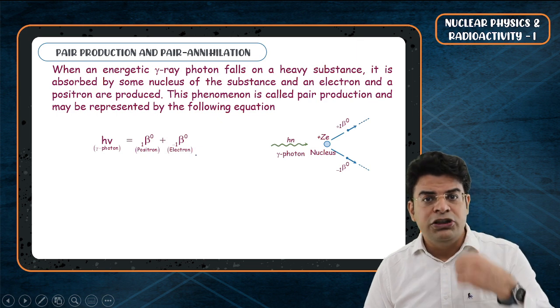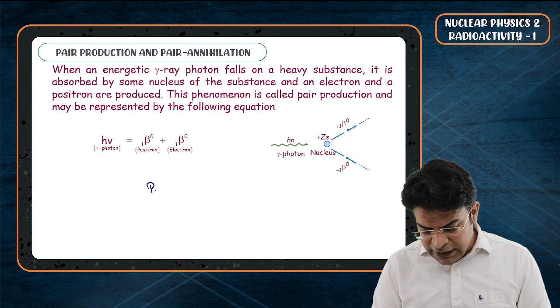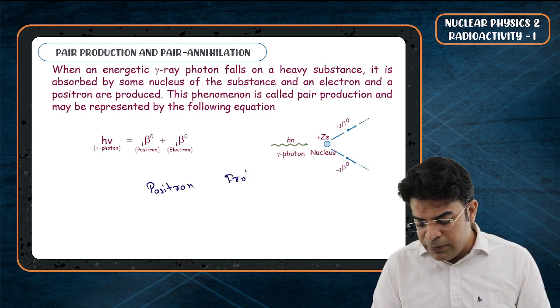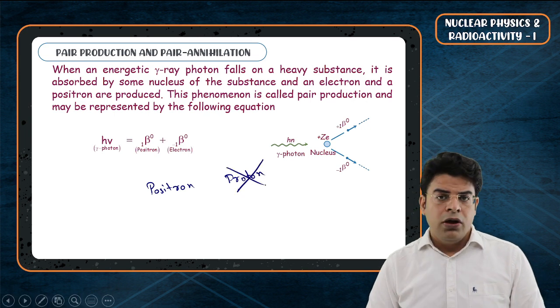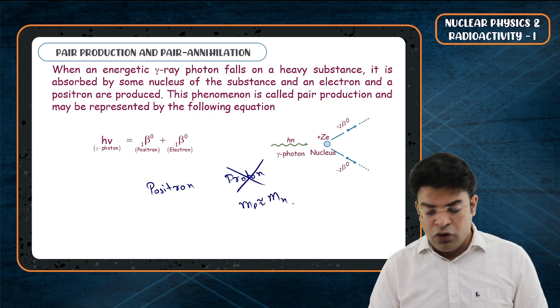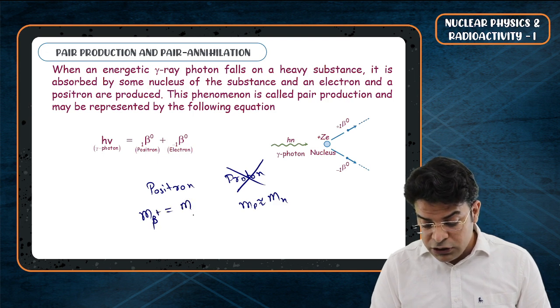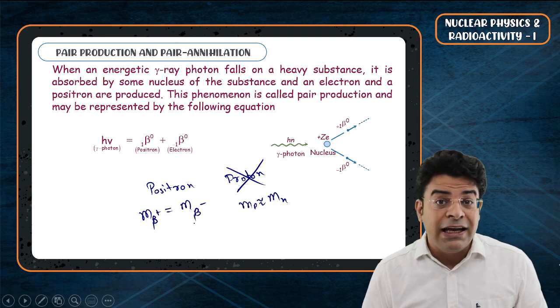Plus beta means positron, minus beta means electron. Do understand that a positron is not the same as a proton. A proton has a mass nearly equal to the mass of a neutron, while the mass of a positron, a beta plus particle, is equal to the mass of a beta minus particle, which is an electron.